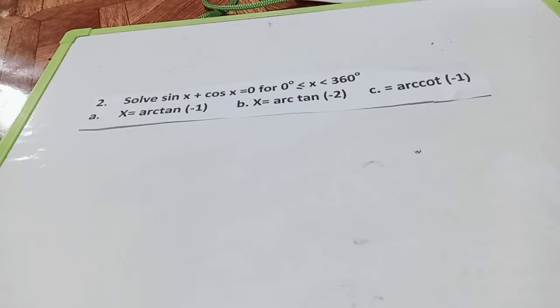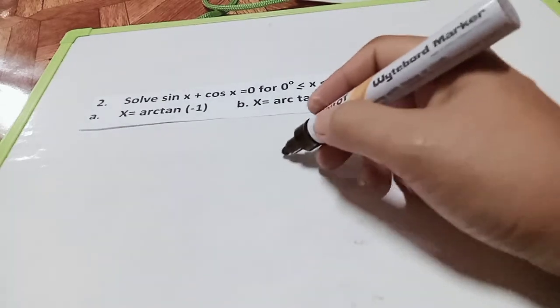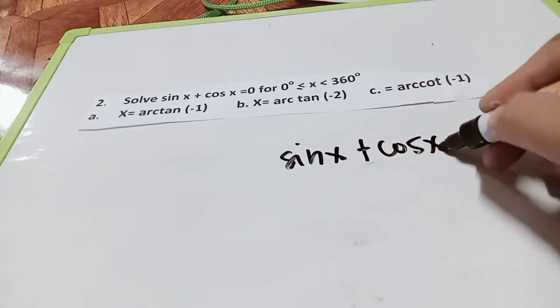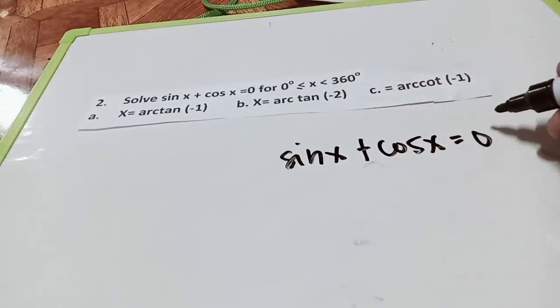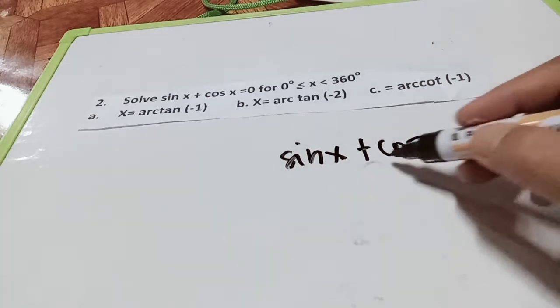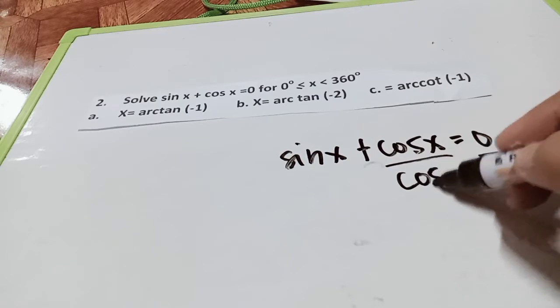Okay, again, we need to solve sine x plus cosine x is equal to 0. We will divide all of these by cosine x.